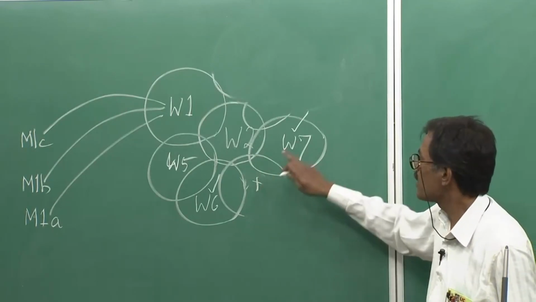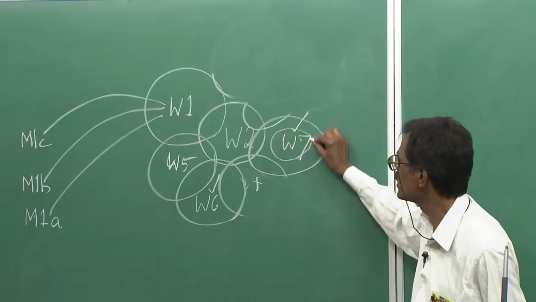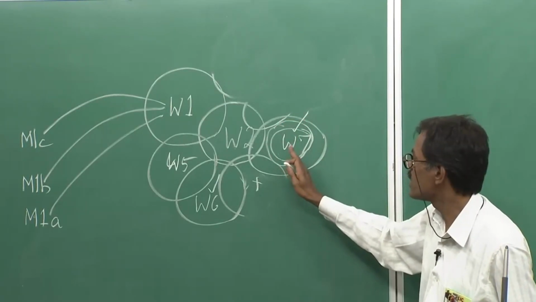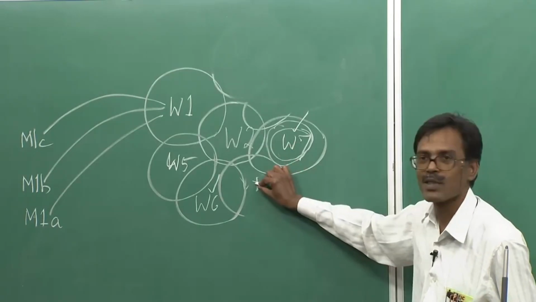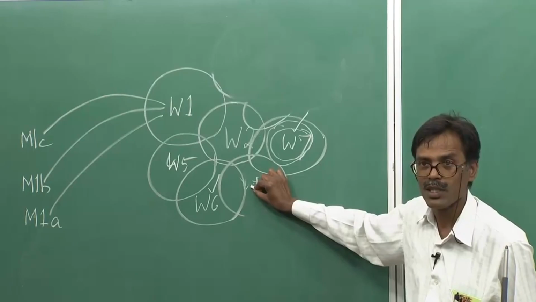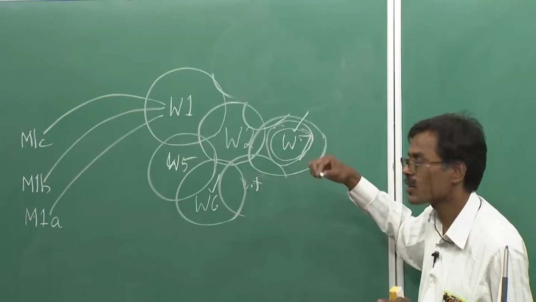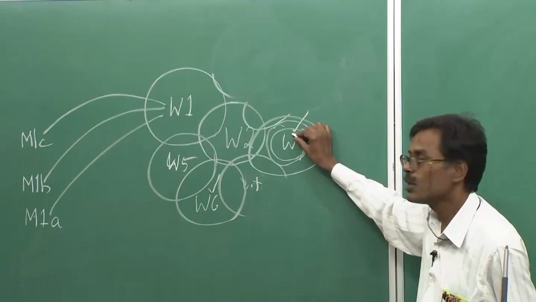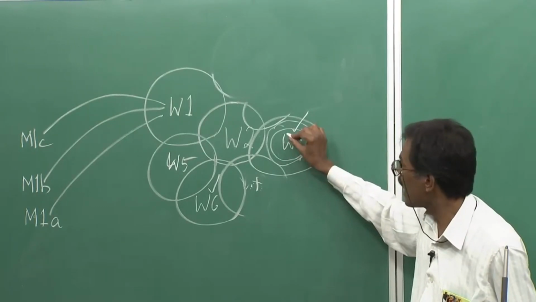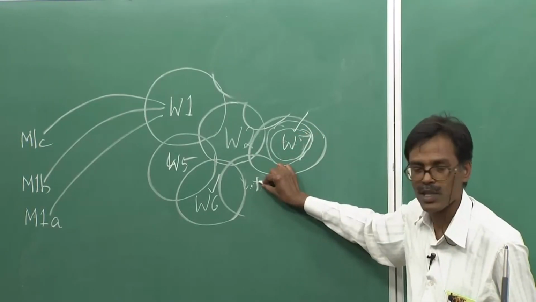On the other hand, if somebody uses this word for a meaning somewhere here or here, you may think that he is using it for the meaning of this, because this word you don't have. If you don't know this word, and the author or the speaker is using this word with its correct meaning, then you will interpret it as this or even as this, which is perhaps not the right interpretation.